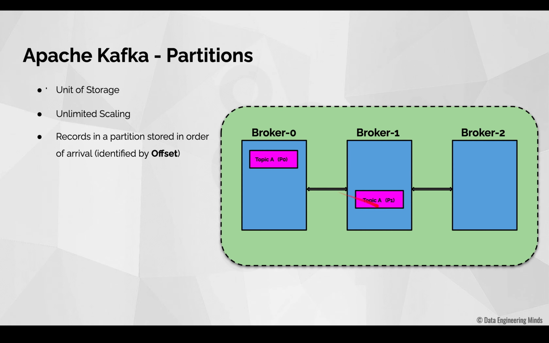Each message in each of these partitions is identified by means of an offset number. What you should remember here is the offsets for those 3 messages in P0 might be 0, 1 and 2. Similarly, the offsets for those 2 messages in P1 might be 0 and 1. This means the offsets are actually tied to the individual partitions. So they won't be like 0, 1, 2, 3, 4 and 5 across all the messages. This means you cannot arrange the messages across all the partitions by means of the offset number.